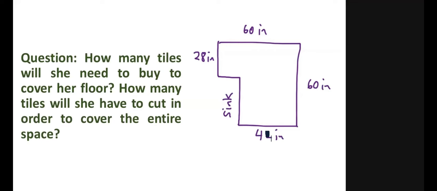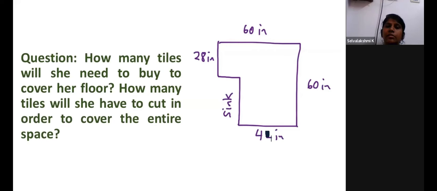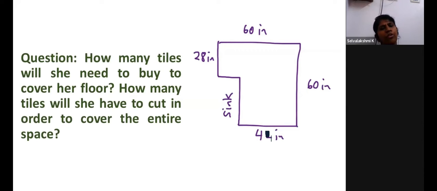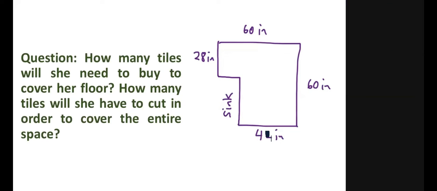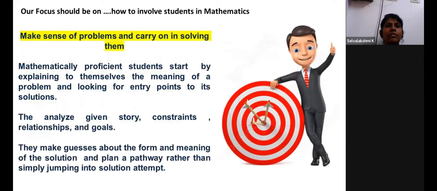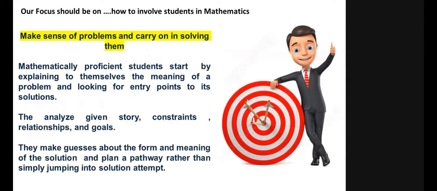What should be the side of each tile? 4. Good. 4 into 4. Absolutely right. The side of the tile should be 4, right? Good observation.